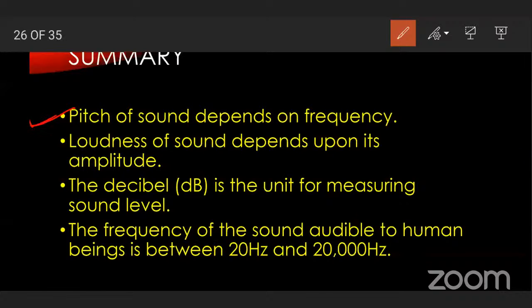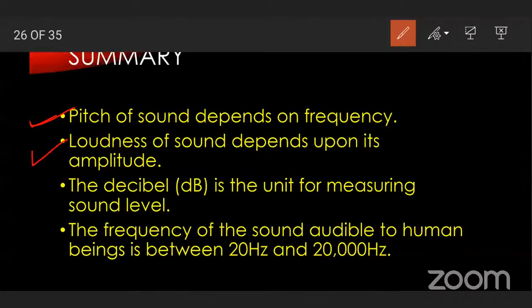If frequency increases, pitch increases, and if frequency decreases, the pitch of sound decreases. Second point, loudness of sound depends upon its amplitude. If the amplitude is larger, the sound is louder, and if the amplitude is smaller, the sound is softer.